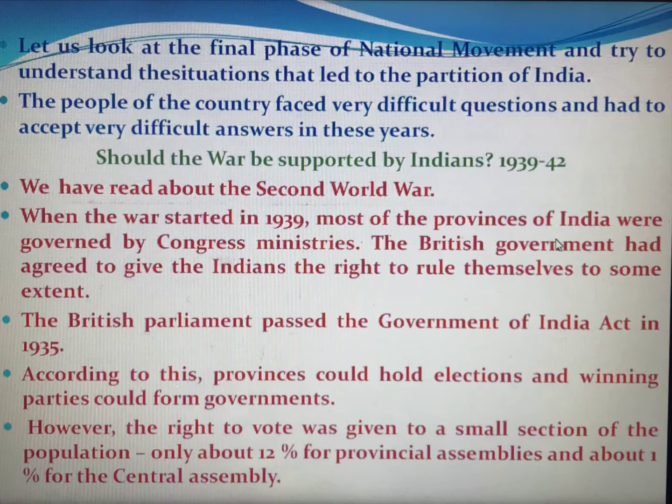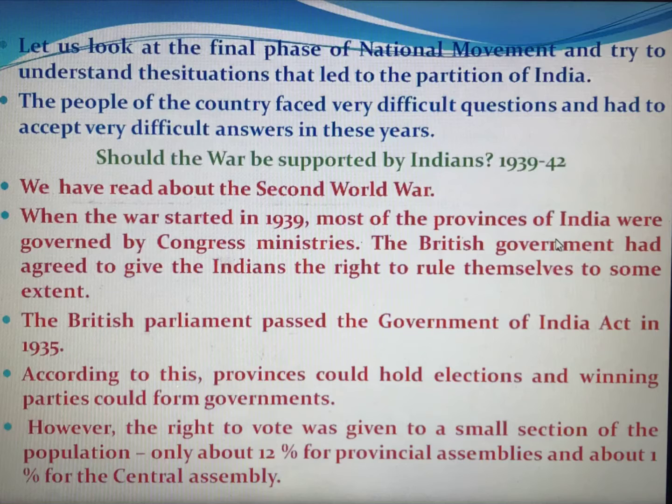According to this act, provinces could hold elections and winning parties could form governments. They could hold elections and people could vote. Whoever won the most votes could form the government and rule.